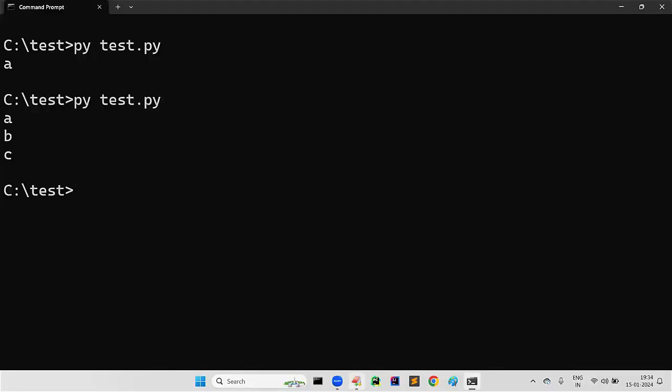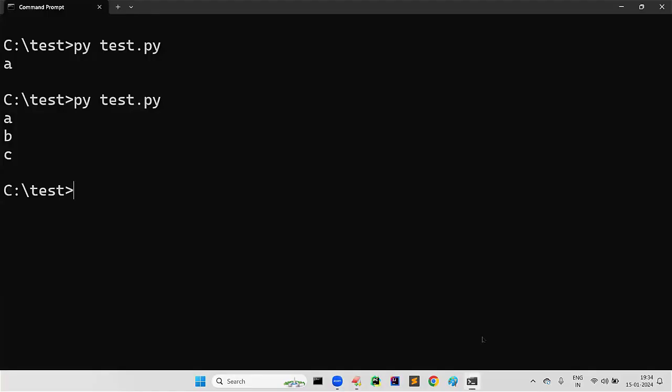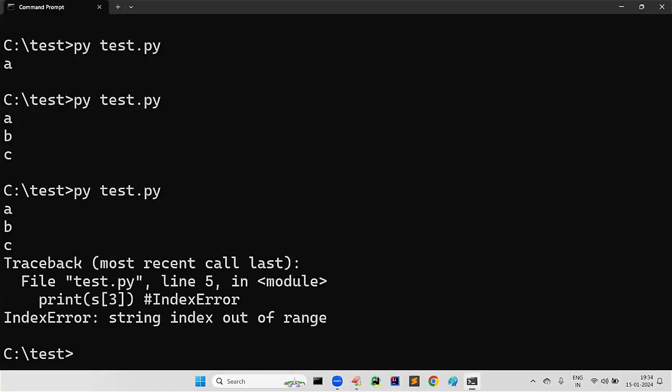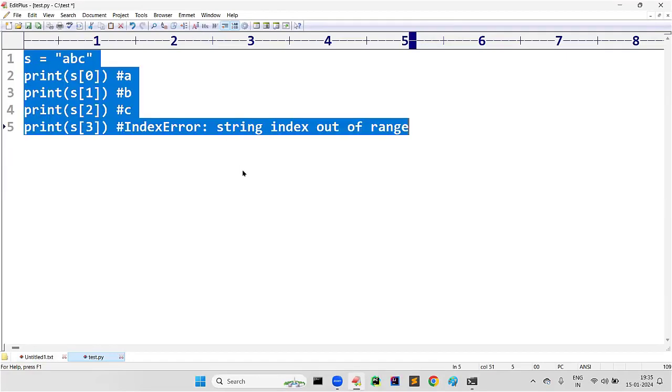Sir, by mistake, if we try to print a fourth character, is there any fourth character in the given string? No, right? In such cases, what will happen? We get an index error. The value you are trying to access is not in the range. In such cases, we will get an index error. What is the message? String index out of range. Like that we are going to get.